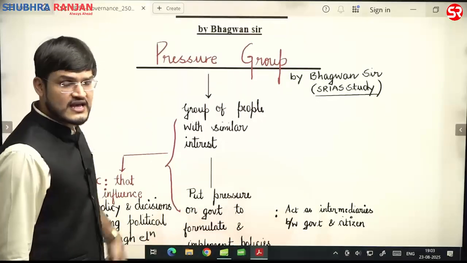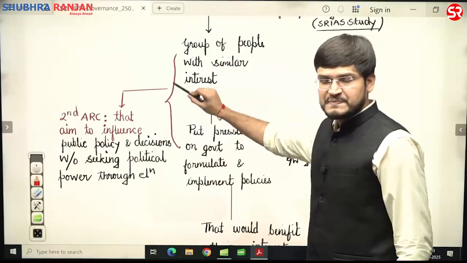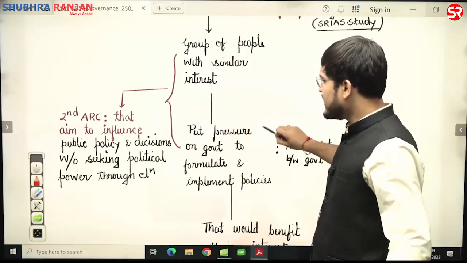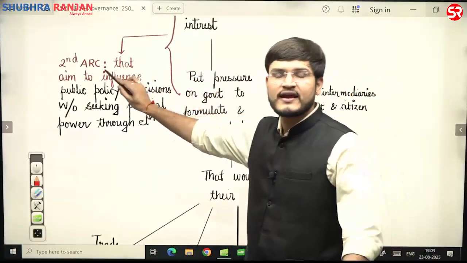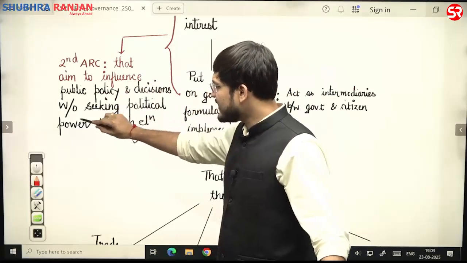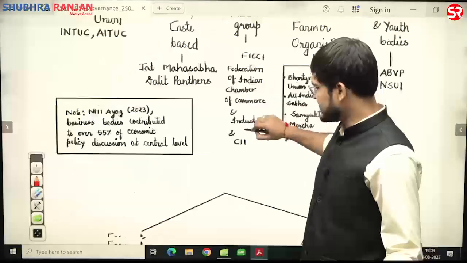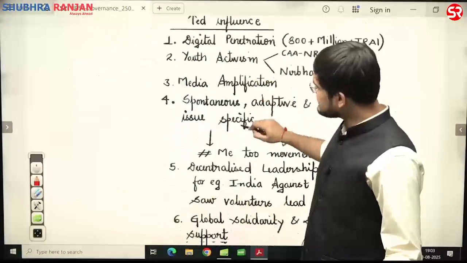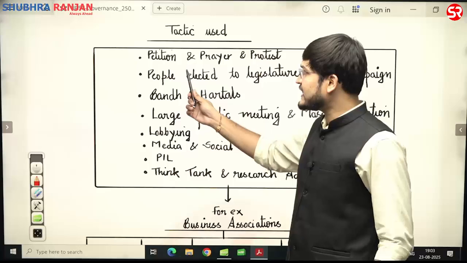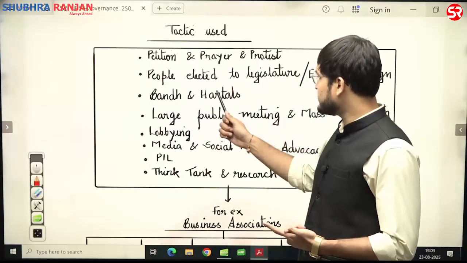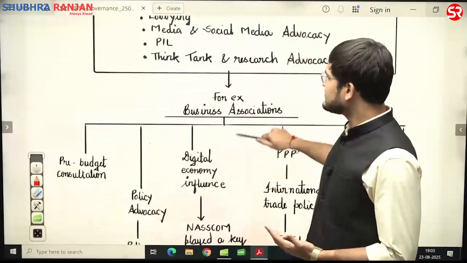For example, this was the handout on pressure groups that I have given to the class, and we defined a pressure group as a group of people with a similar interest. They put pressure on the government to formulate and implement policies, and we also gave the Second ARC definition, that is, they aim to influence public policy and decisions without seeking political power through elections. We also discussed multiple ways through which they influence, like petition, prayer and protest, people electing to the legislature, bandh and hartal, large public meetings, lobbying, media, think tanks, all of those.